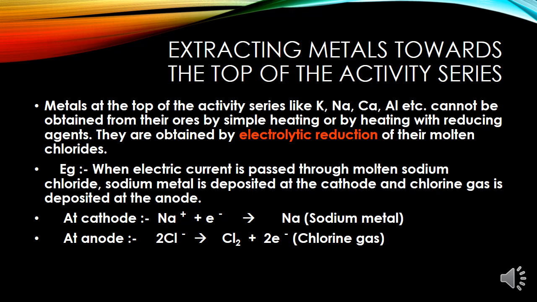Now, what is electrolytic reduction? When sodium, magnesium, calcium go through the process of electrolysis in their molten state, what happens? The metals are obtained at the cathode, which is the negatively charged electrode, whereas chlorine, on the other hand, is liberated at the anode, the positively charged electrode. The reaction is in front of you. For electrolytic reduction of sodium chloride, at the cathode we get sodium metal, and at the anode we get chlorine gas.